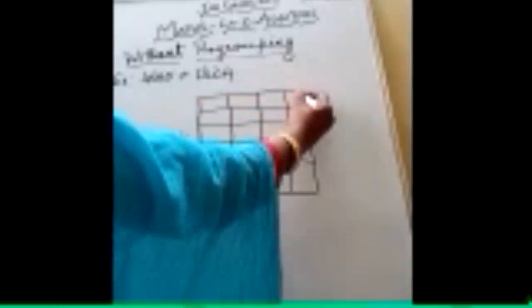Okay, now we are going to do addition. First, we have to leave the first row for the place value. So always start from the unit place, that means the ones place, from right to left. Ones, tens, hundreds, thousands.